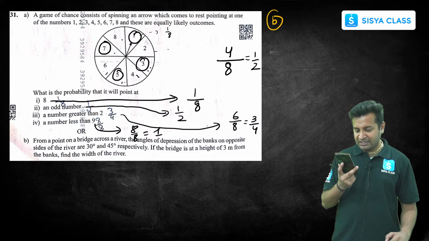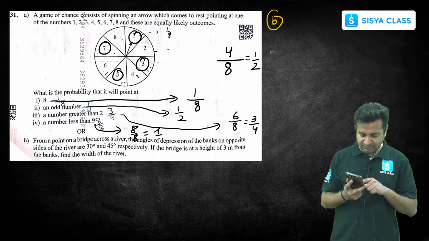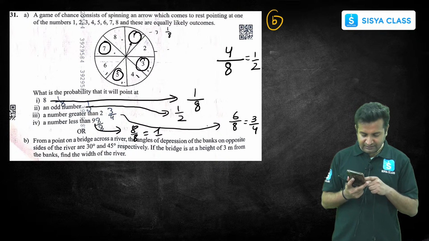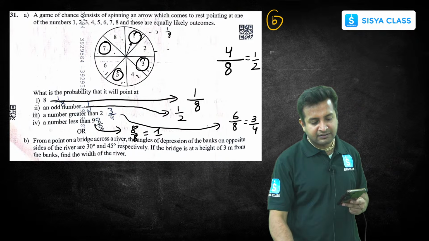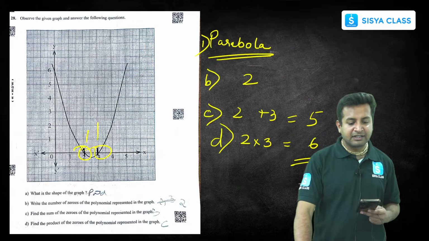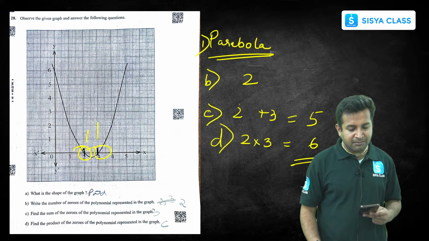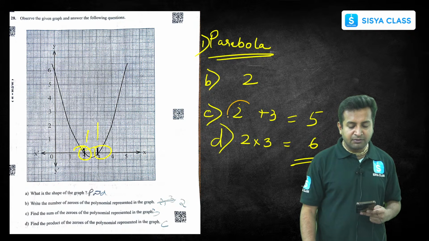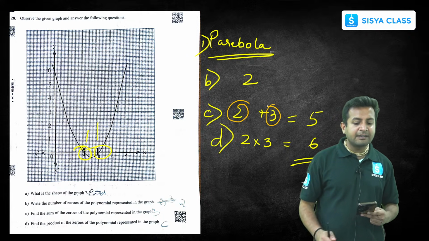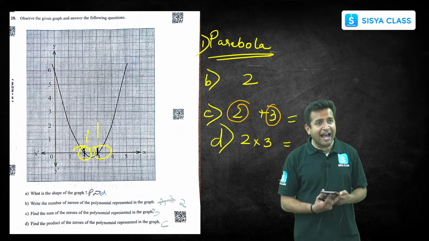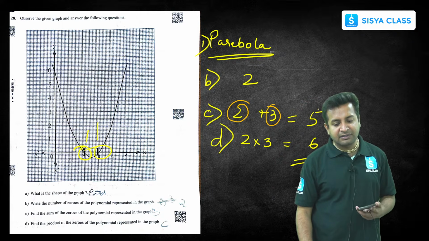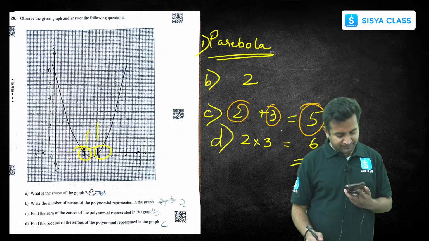In question 28B, I wrote the answer 2 and 3. 2 and 3 are there, no? See, for 28, what was there? Only 2 and 3. No, they're asking about the sum. So you first write that 2 and 3 are the zeros. Then add them. They're asking about the sum, no? Understood?